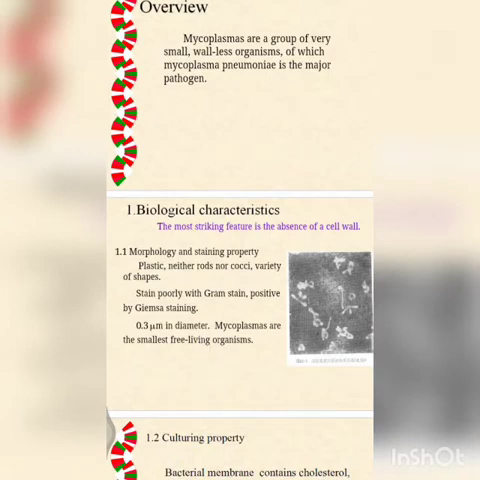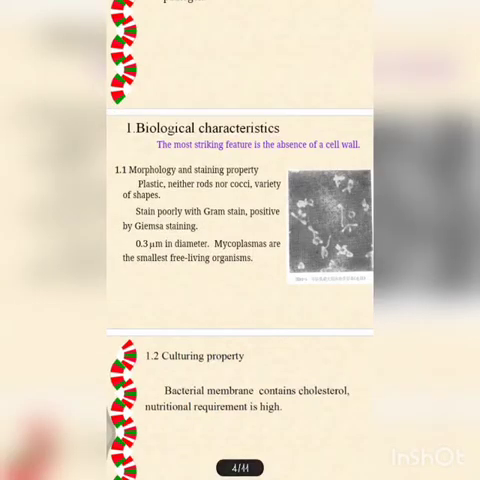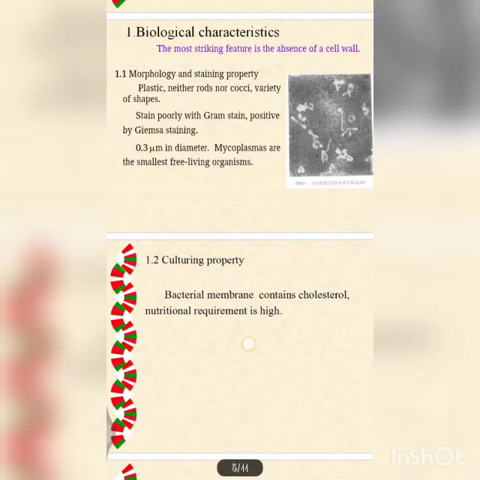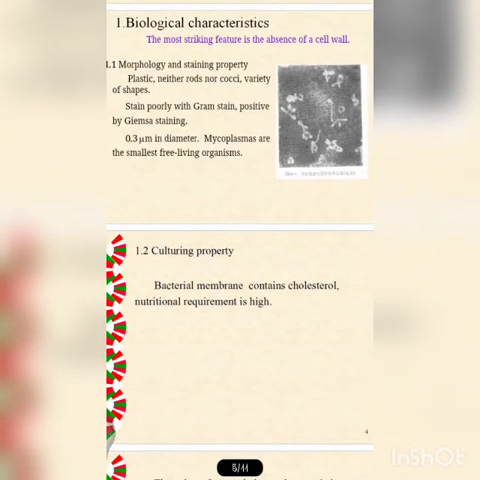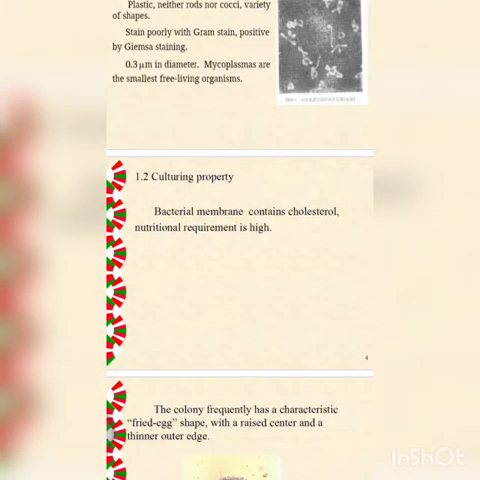Next, coming to the cultural characters. What may they have in a culture? They are mainly aerobes and also facultative anaerobes. That means they can live in the presence of oxygen and also in the absence of oxygen, but they mainly grow in aerobic conditions, that is in the presence of oxygen. The optimum temperature for growth is 37 degrees, and they require sterol and cholesterol as essential growth factors. Of course, as I said, in the trilaminar membrane they have sterol and cholesterol. In the culture property, the bacterial membrane contains cholesterol and the nutritional requirement is high. They require high nutrition.